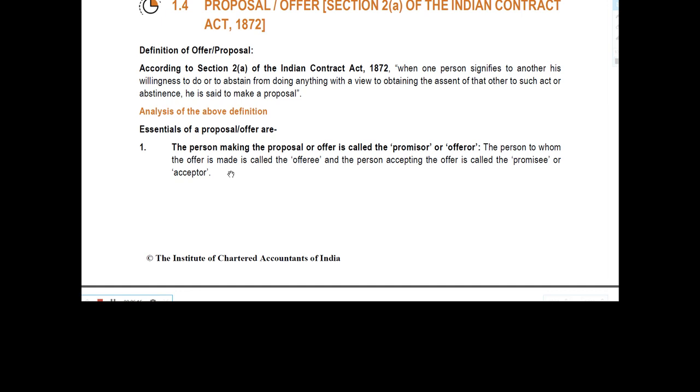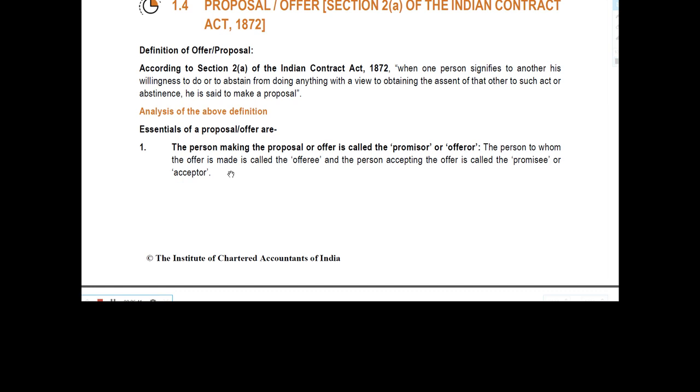See, there is an example of the proposal. See, A proposes by letter to sell a house to B for rupees 25 lakh. See, A said to another person that he wants to sell his house to him for 25 lakh. Means A promised to sell to B his house for rupees 25 lakh.